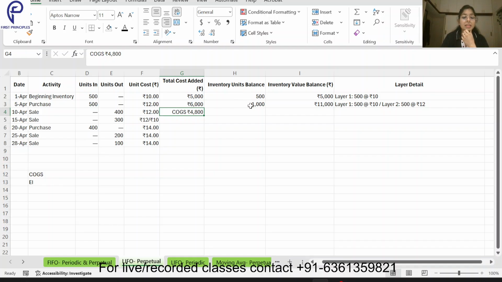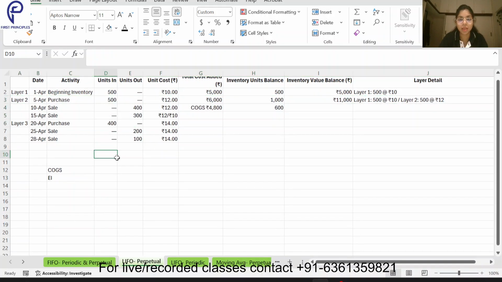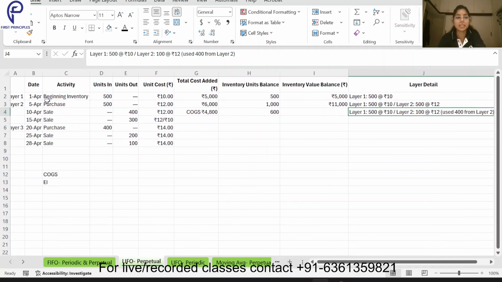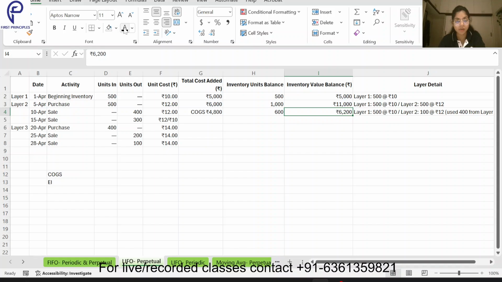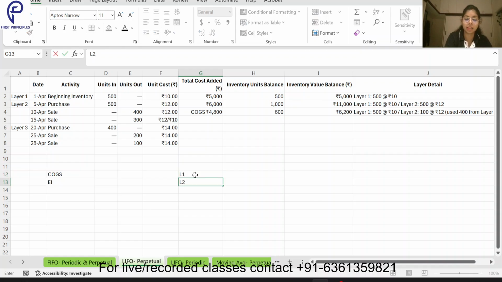So what will be my inventory balance? From this 11,000 I am selling off 4,800, so 6,200 is my balance. Now this balance which is there, what does it comprise of? This 400 I have sold from layer 2, so 100 is remaining from layer 2, and 500 entirely of layer 1 is there. So when I sum total this, I get 6,200. How did I get it? I'll write it down, layer 1, layer 2. From layer 2, how much have I already sold? From layer 2, I have sold 400. Only 100 is there.